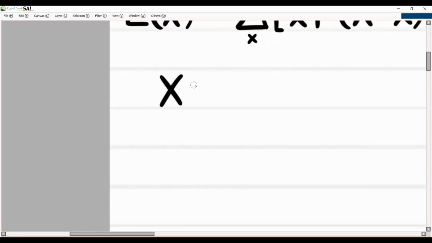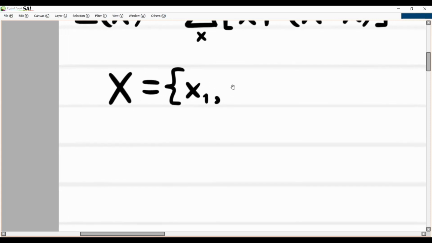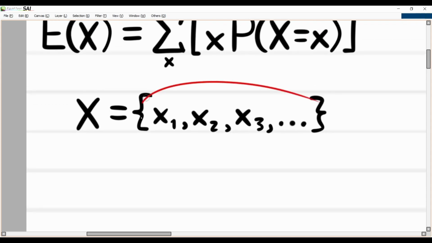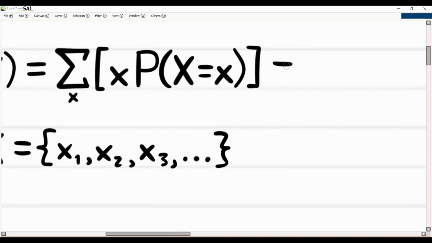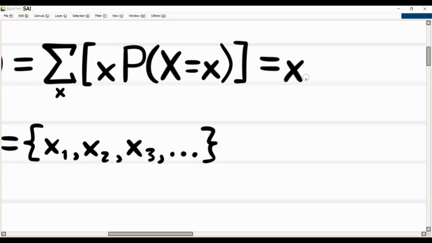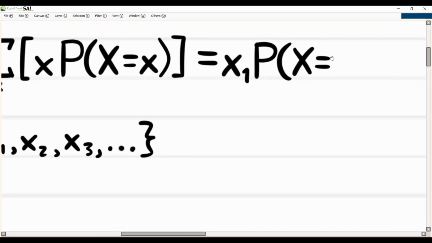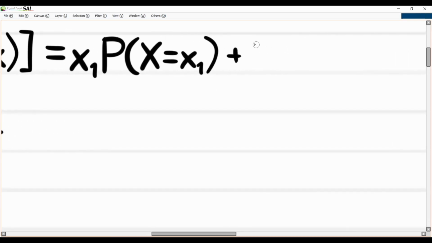So, for example, we can say that x can be equal to many different values. Maybe it can be x1, it could be x2, it could be x3, and so on. The point is that this capital X represents all of these events. And when we do the summation, what would actually happen is that we'll do x1 times the probability that the event occurring is x1.